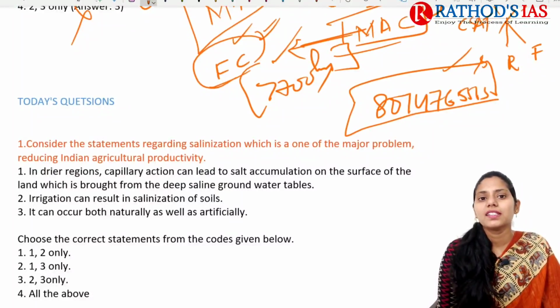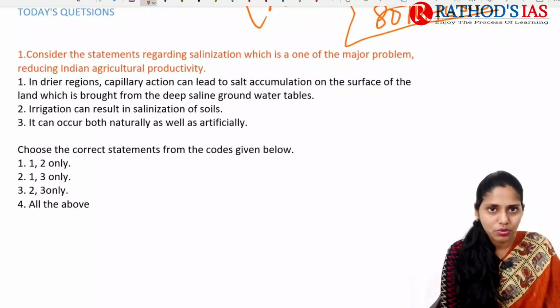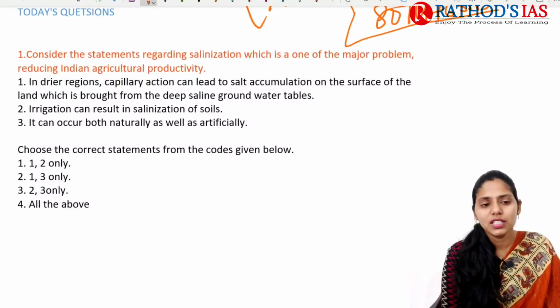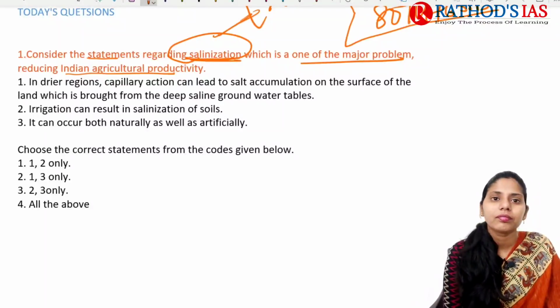And now let's come back and let us see today's questions. The first one is mainly regarding agricultural productivity. The first question here is: consider the statements regarding salinization. Salinization means increasing of salinity. It is one of the major problems reducing Indian agricultural productivity.